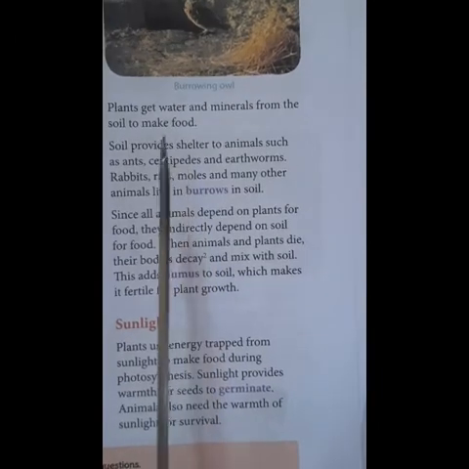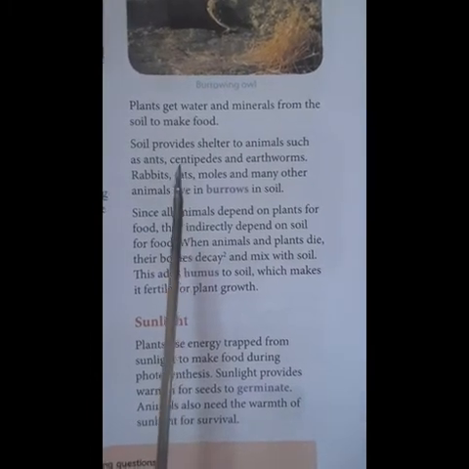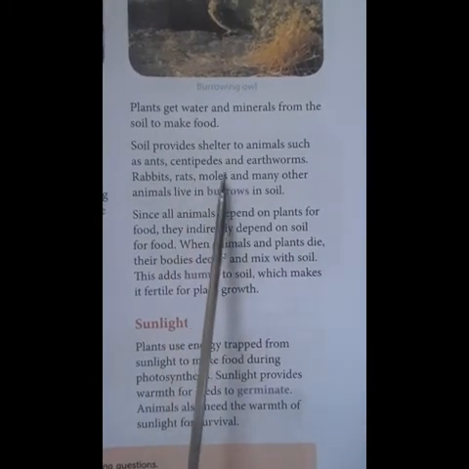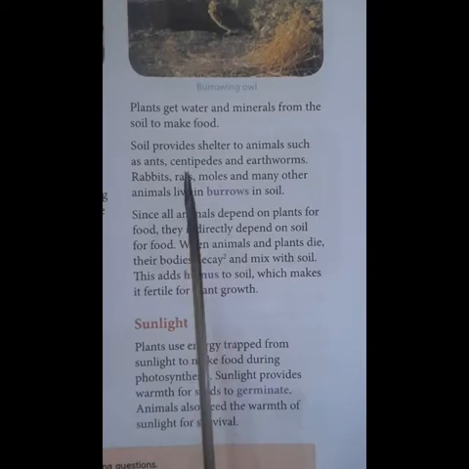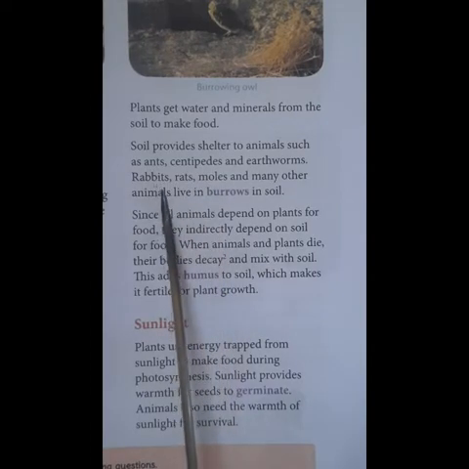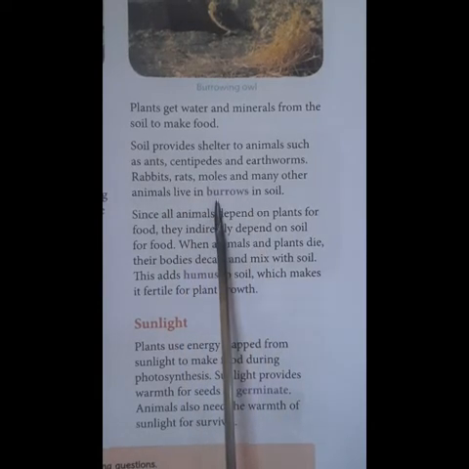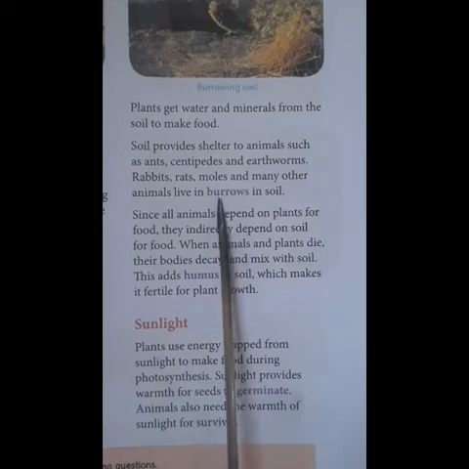Soil also provides shelter to many animals such as ants, centipedes, and earthworms. So many animals, like small insects or small animals, live inside the soil. They make burrows, isn't it, children? They make holes inside the soil in order to protect themselves from danger.